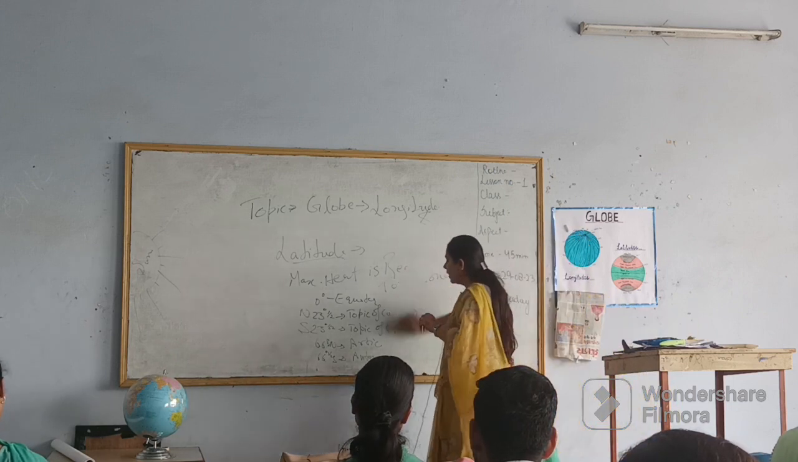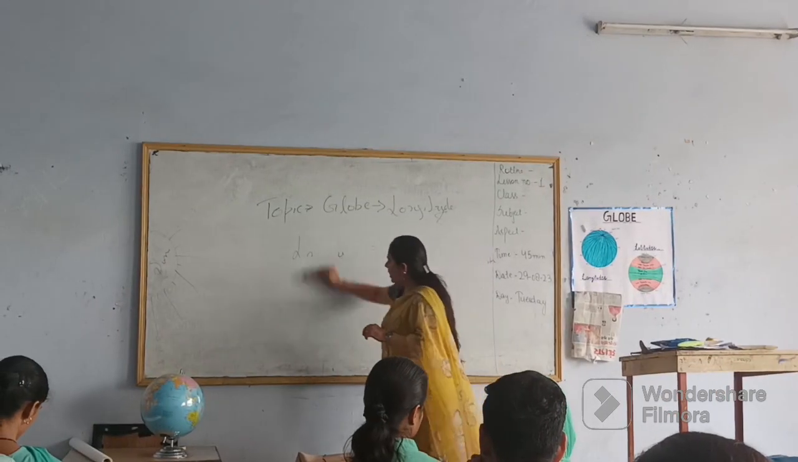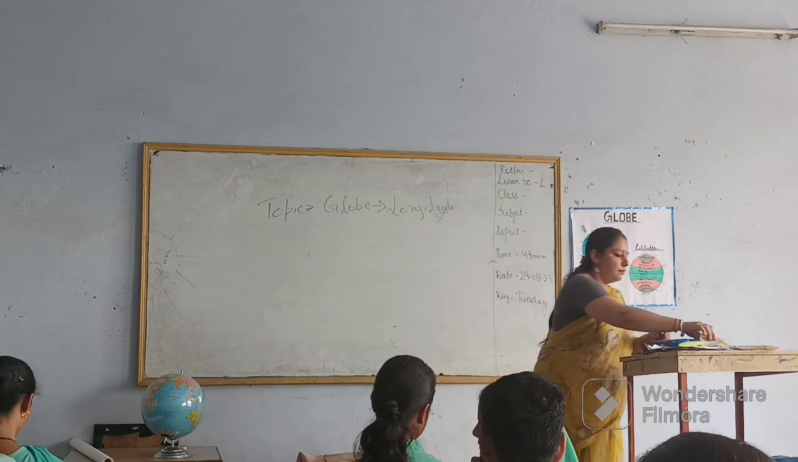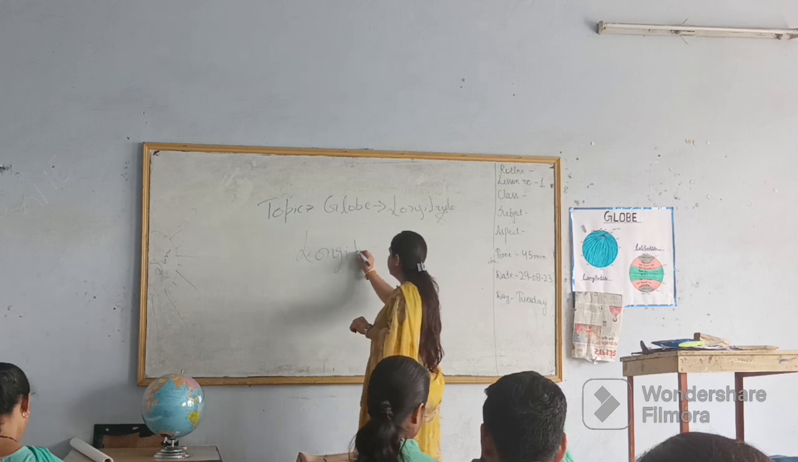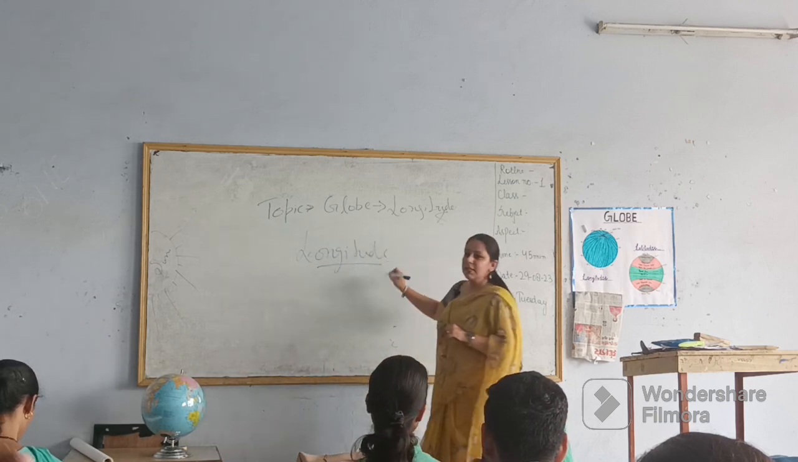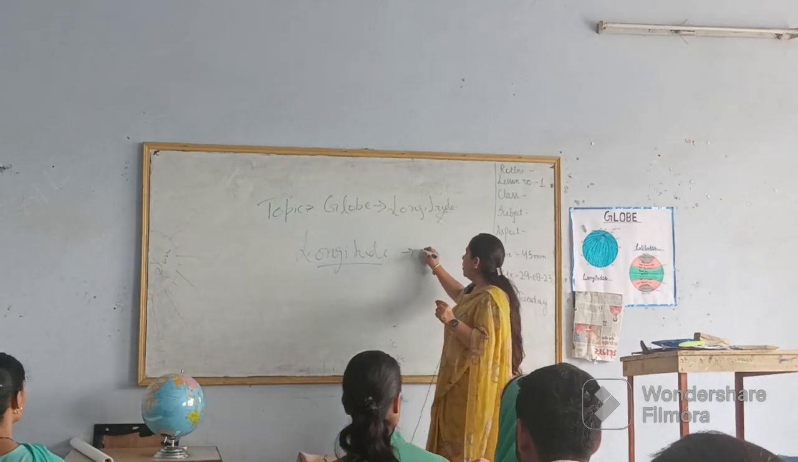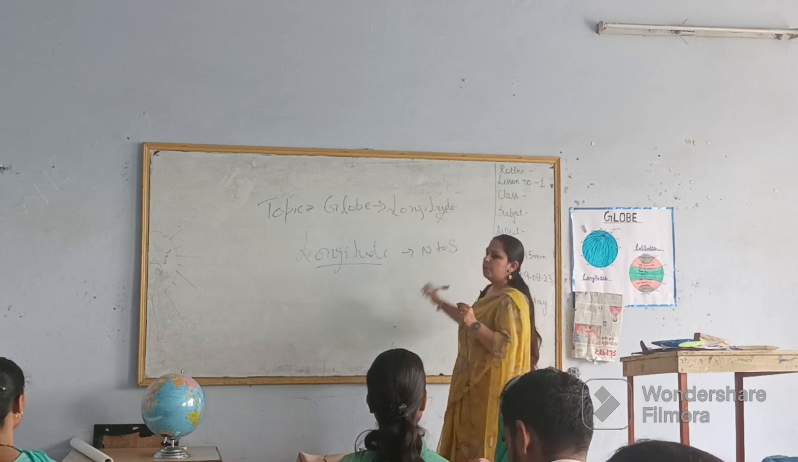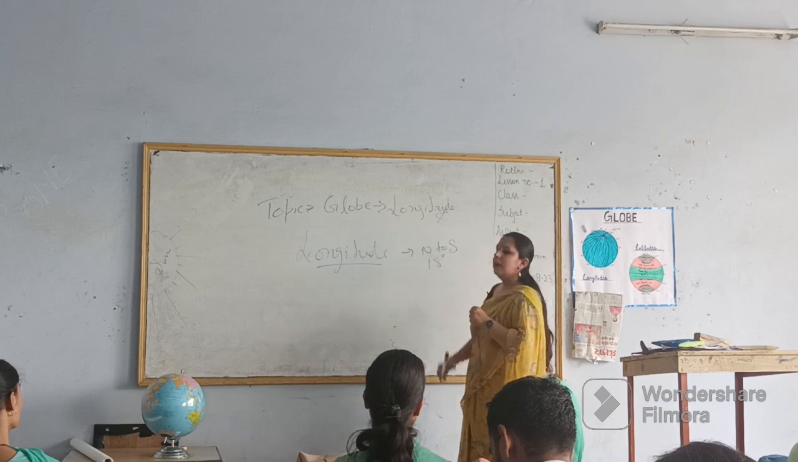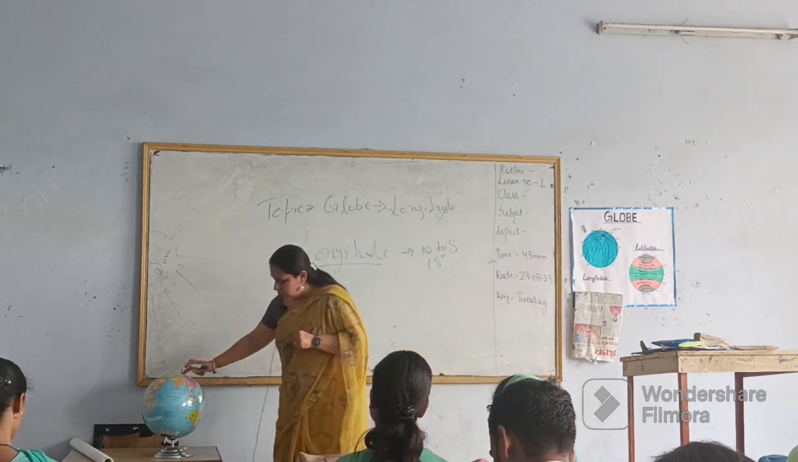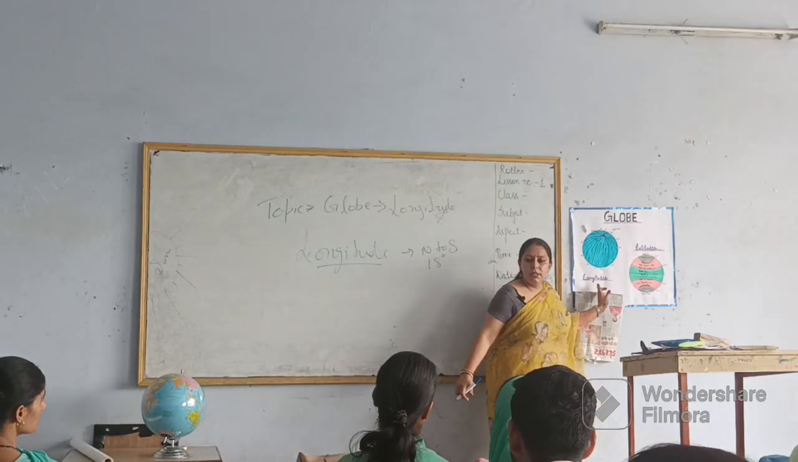Now the second part. The first is latitude. The second thing is longitude. So what is longitude? Longitudes are the lines that run from the north to the south pole, and these degrees go up to 180 degrees, from this portion to this portion, from this part to this part.